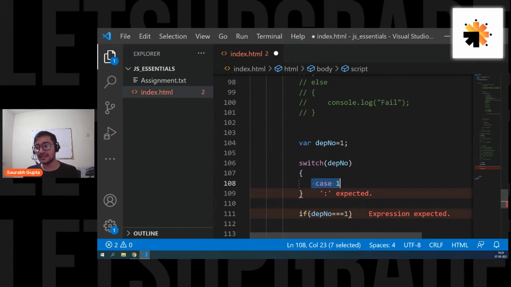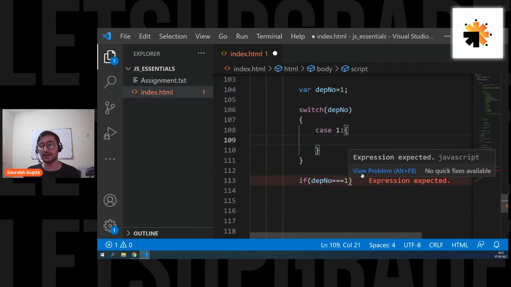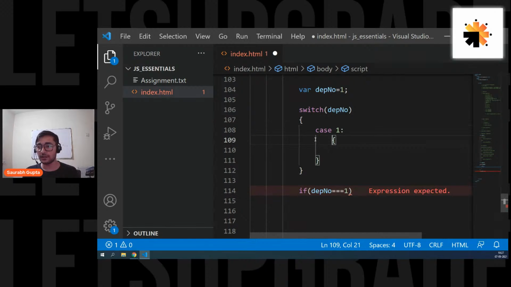Basically, internally, it is checking this. So you put a colon and then brackets and then whatever you want to write. This particular block of code will be executed if department number's value is 1.